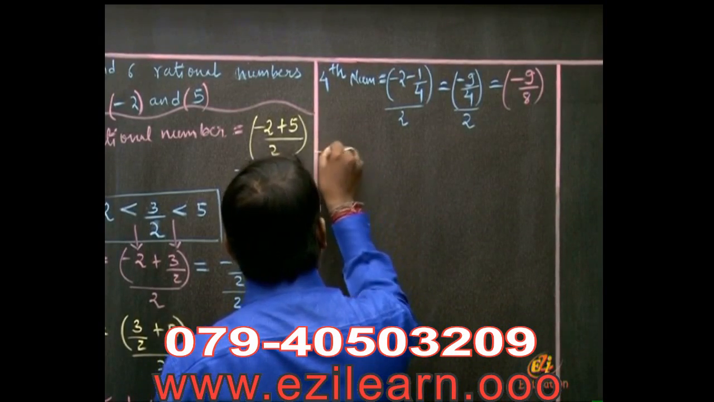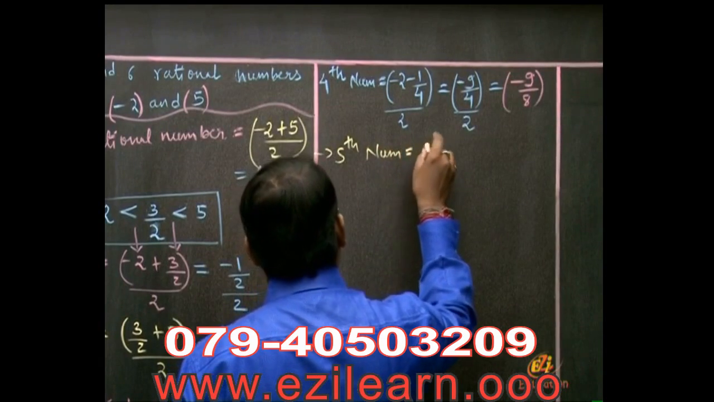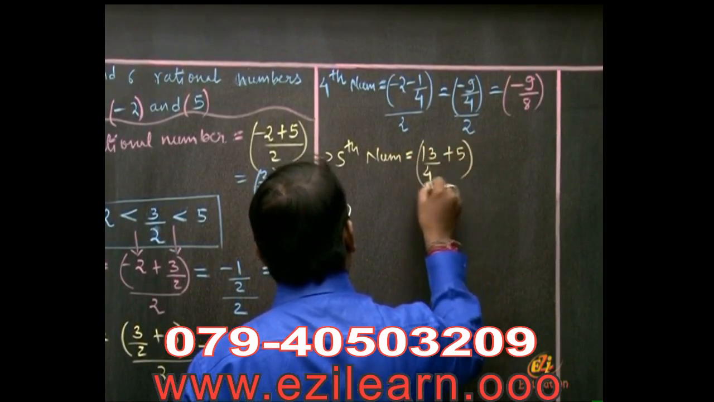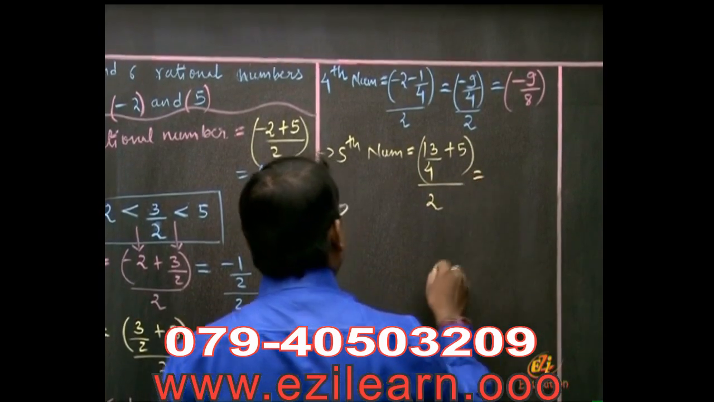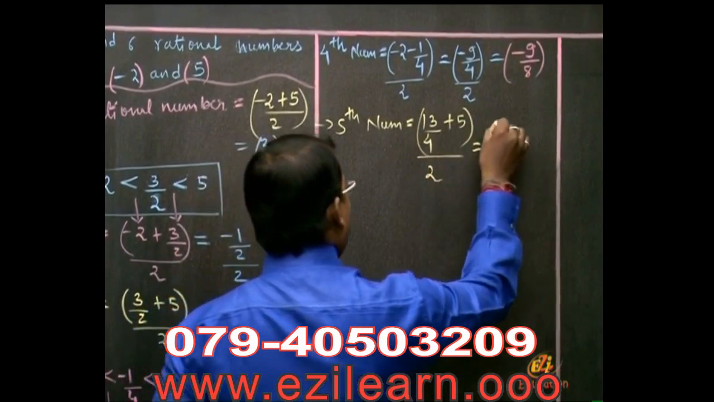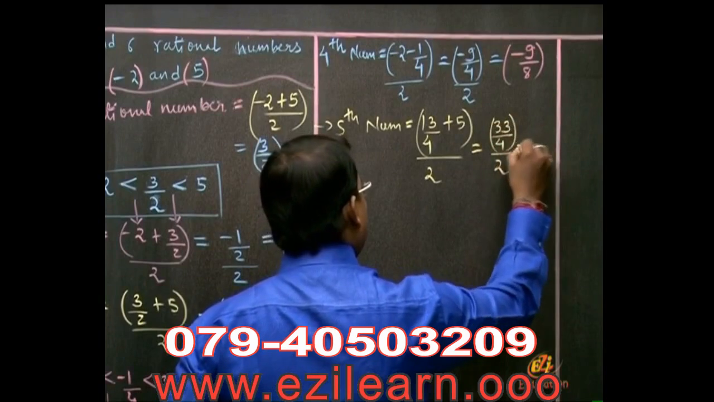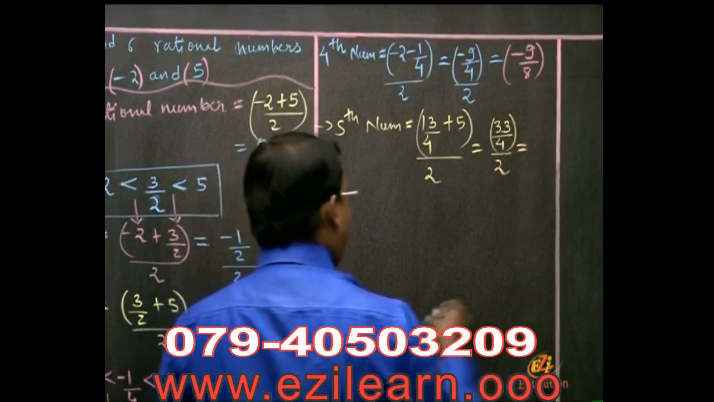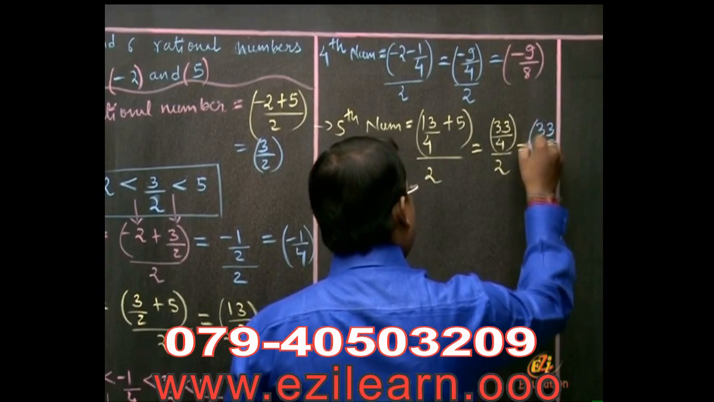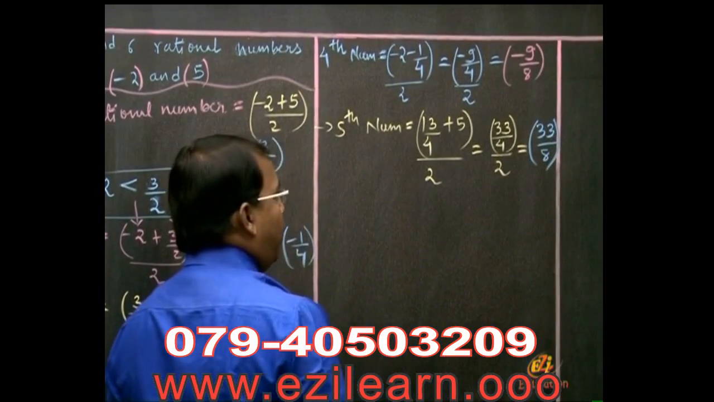Now comes the turn of the fifth. 13/4 plus 5 divided by 2. Just check out, 4 5s are 20. 20 plus 13 is 33 upon 4, upon 2. So the final answer will be 33 upon 8. Now we have obtained the fifth rational number.